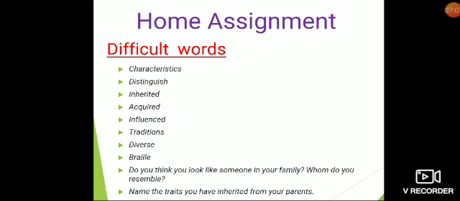So, children, I hope all of you understand the topics of family, relationships with the family members, traits, and so on. Now come to the home assignment. You have to learn these difficult words: characteristic, distinguish, inherited, acquired, influence, traditions, diverse, Braille. And there are 2 questions. You have to search the answer and give the answer: do you think you look like someone in your family? Whom do you resemble? And name the traits you have inherited from your parents.